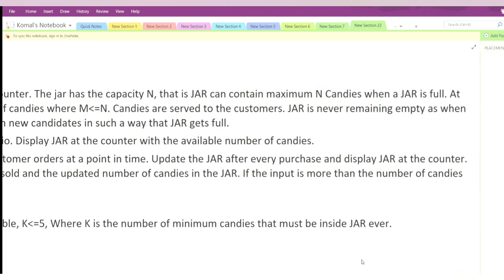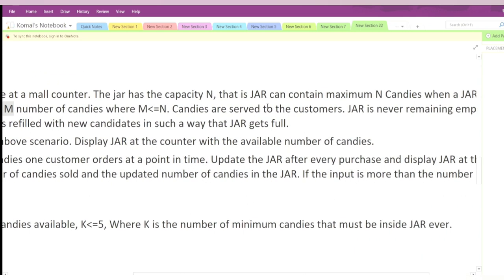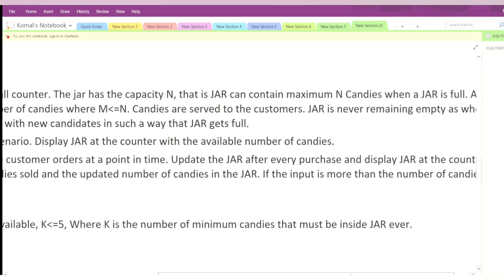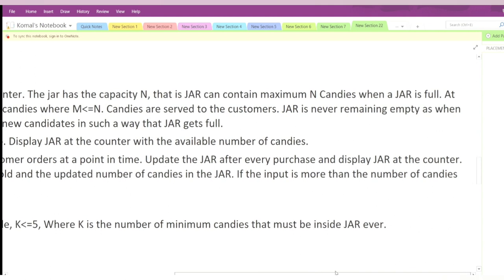Next, it says that at any point in time the jar can have m candies. If someone comes to ask for a candy, the shopkeeper will give it, so after selling candies there can be m candies, but m should always be less than n. Candies are served to the customers. Next, the jar never remains empty. So the main conditions are that a maximum of n candies are there and the jar can never be empty.